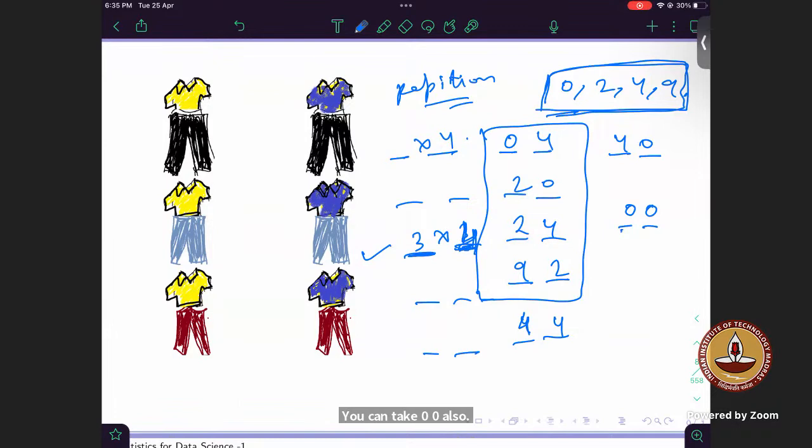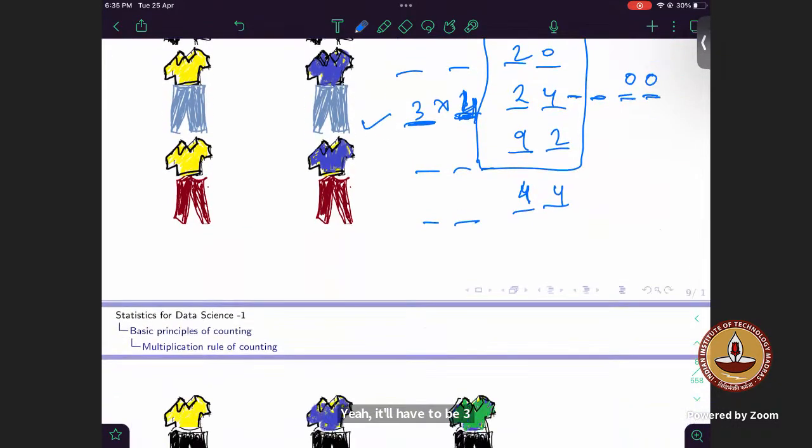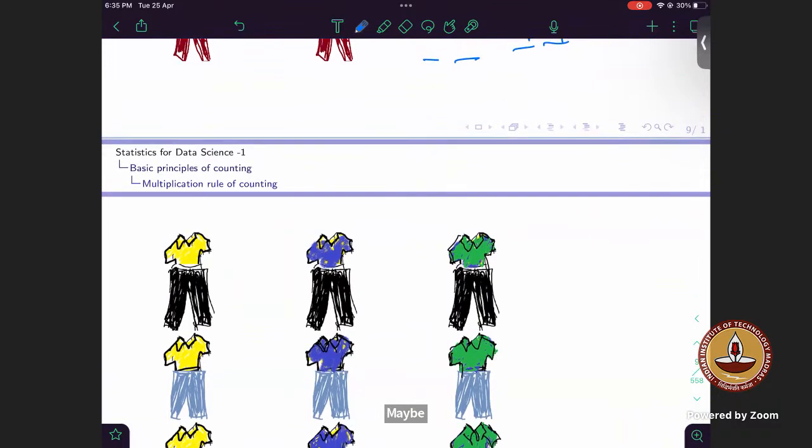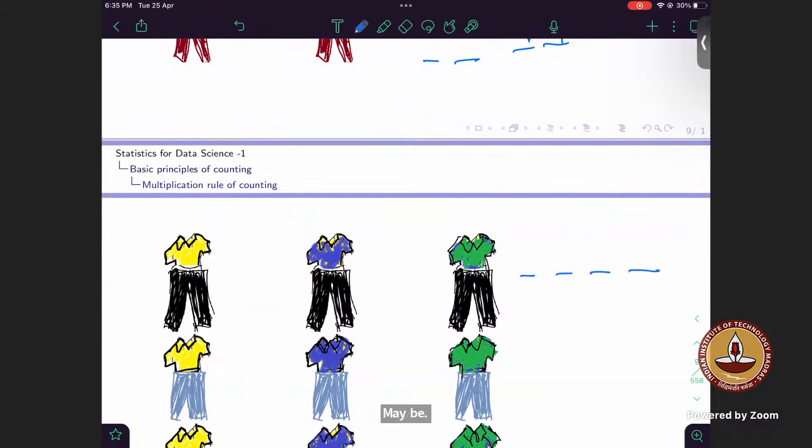But if you are including 0, will there be any constraint on the first two parts? No, it will be 3 into 4. Okay, let's take this part only; I think the other parts are straightforward. So for this case, if you are taking 0, tell me for these two parts what would be the numbers?